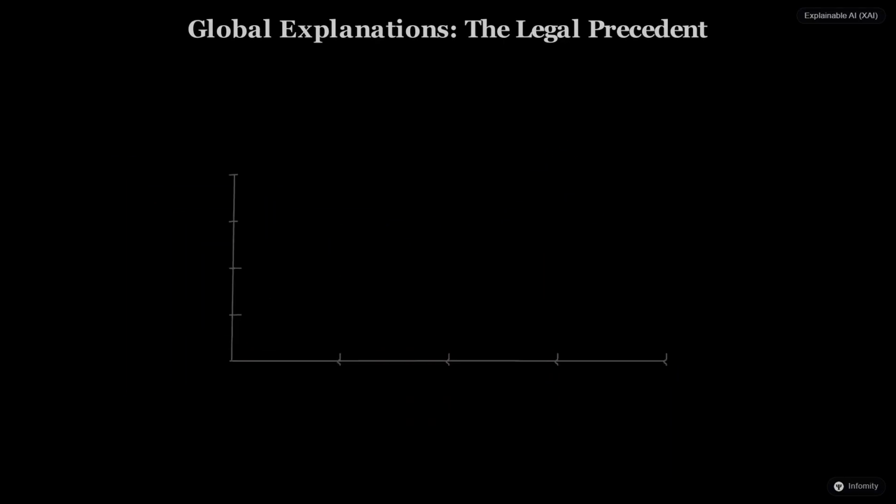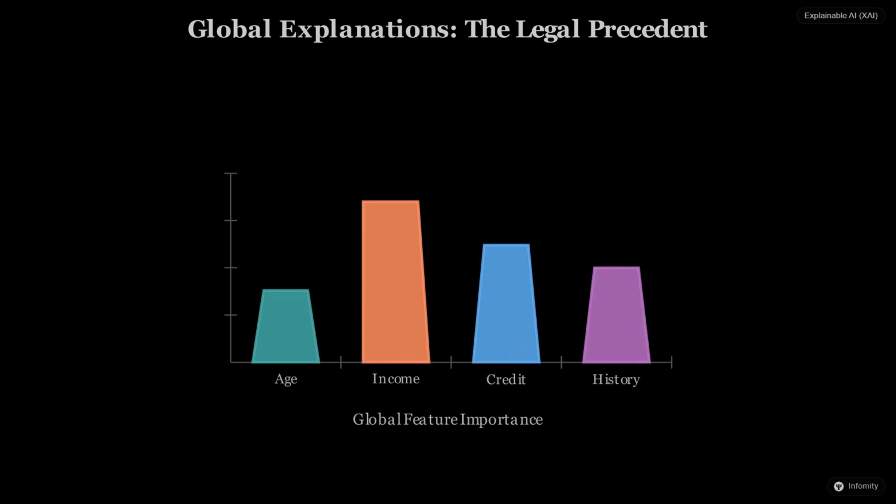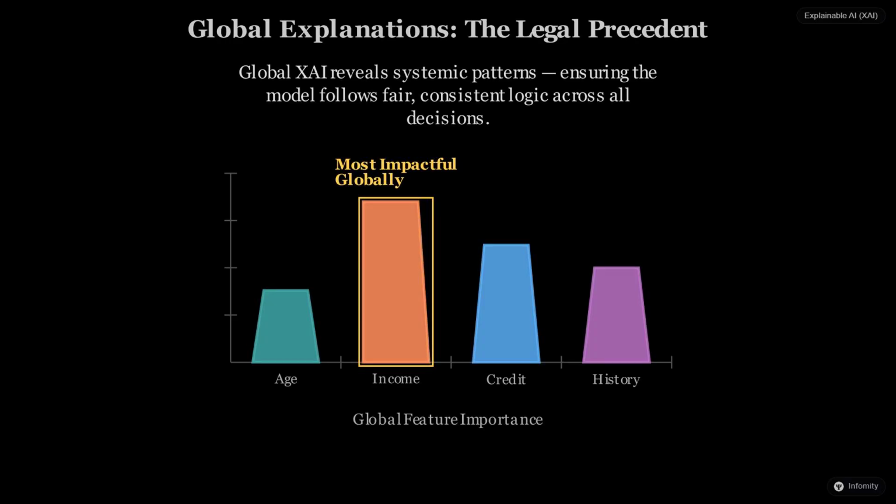By examining the global logic, we can see if the model has a general bias or if it consistently prioritizes certain features over others. It allows us to step back from the individual trial and evaluate the entire justice system of the artificial intelligence to ensure it is fair and consistent for every citizen in the dataset.